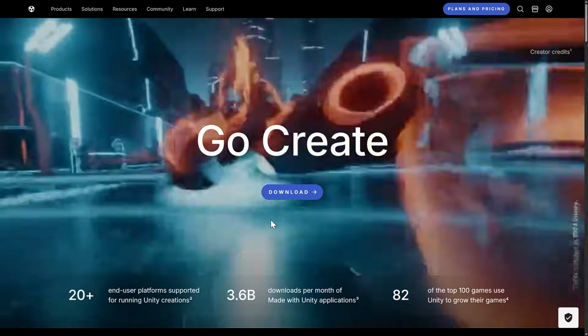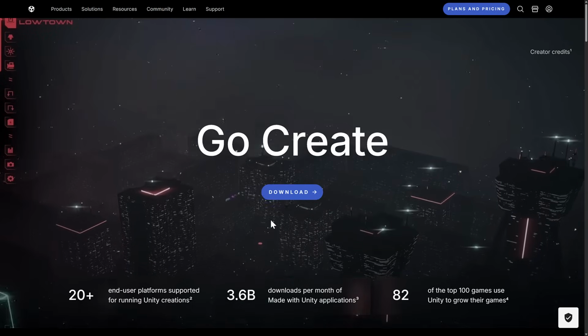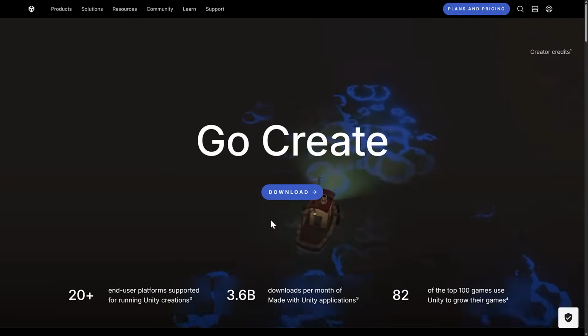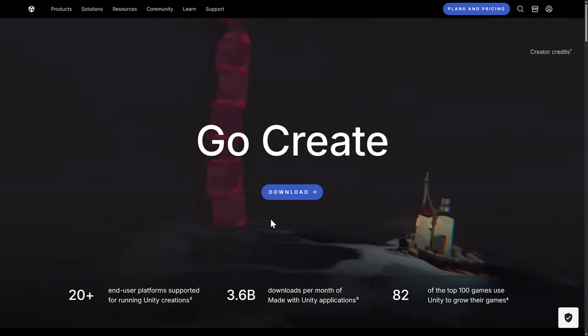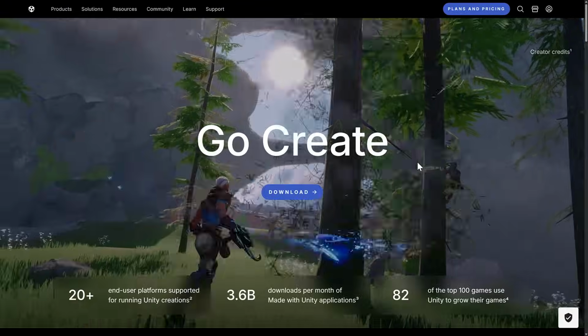Unity is one of the biggest, if not the biggest, game engines out there. So especially if you're looking to make something in the desktop or mobile or VR space, Unity is definitely one you should check out. And again, C# is very much at the heart and core of the Unity experience.